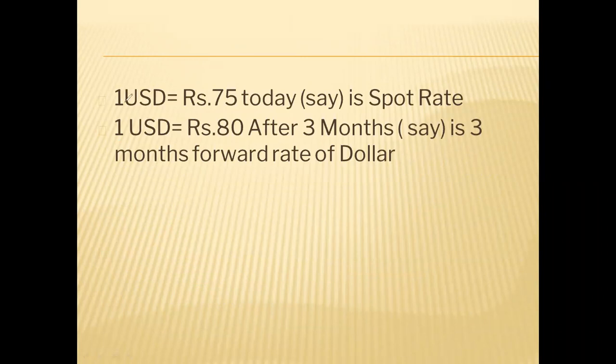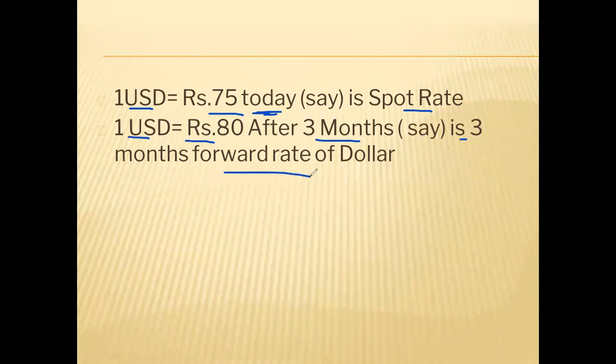So this we have seen already. If 1 USD is 75 today, it means spot rate. Suppose you go to the bank, you will get the dollar at 75 rupees. So 1 USD is 80 after 3 months means 3 months forward rate. What will be the dollar's price after 3 months?